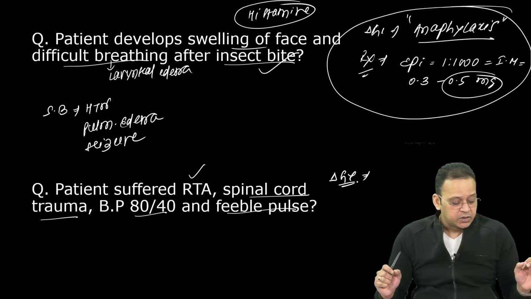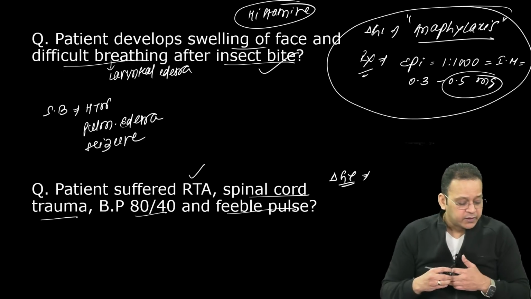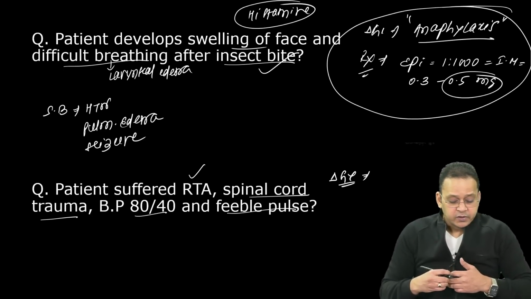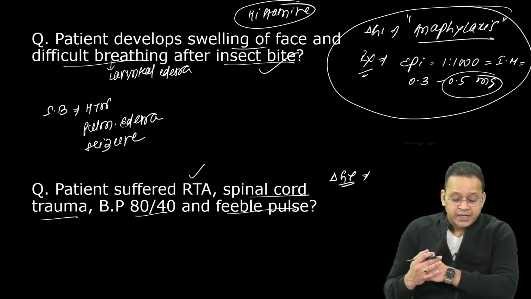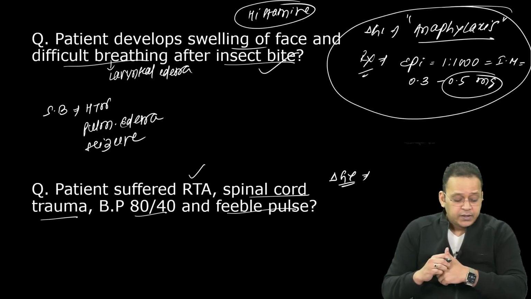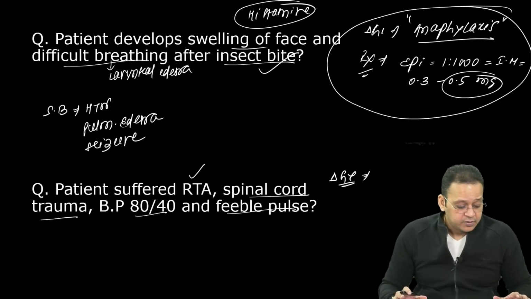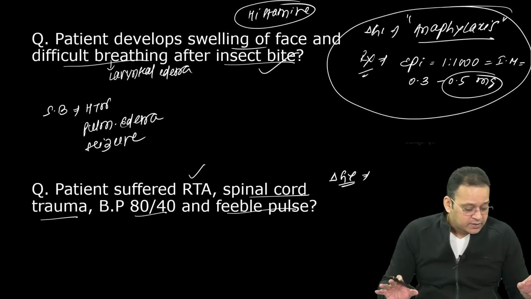What is the diagnosis? Come on, guys. Think. What is the diagnosis? Road traffic accident, spinal cord trauma, and there is shock. To begin with, it's a shock. Excellent, most of you have given the right answer.